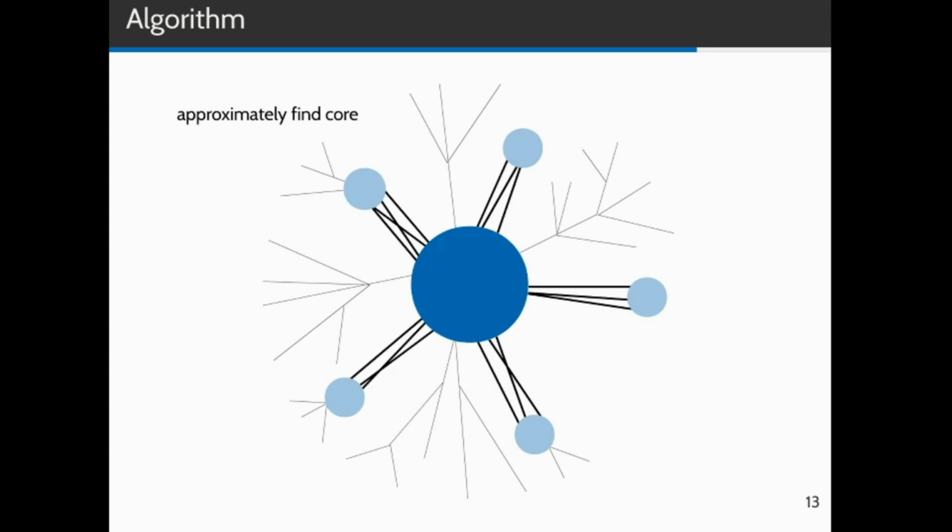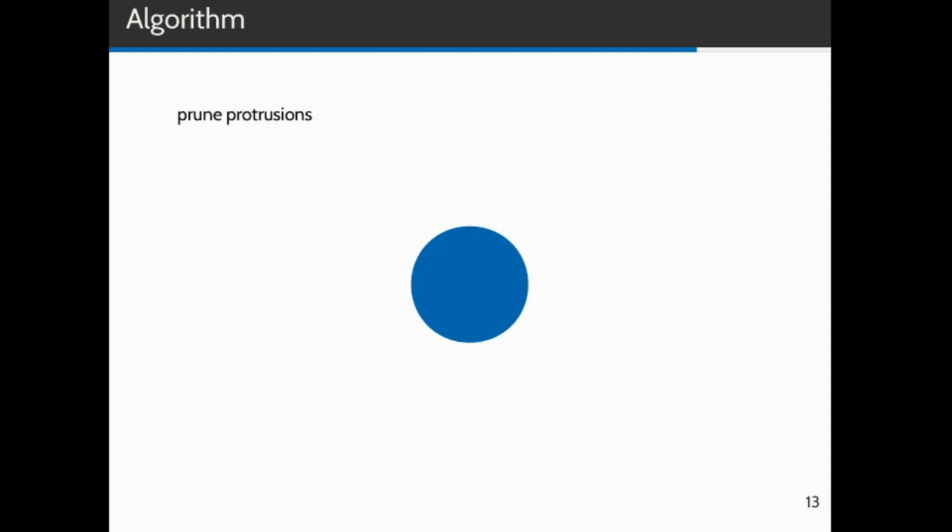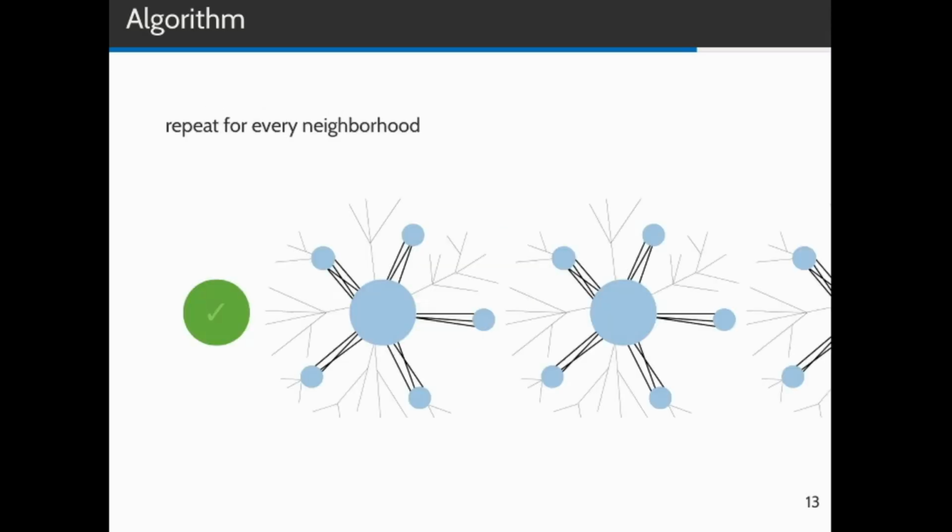As a next step, we prune them. We do so using a result from finite model theory by Feferman and Vaught. It states that it's okay to replace a large tree or collection of protrusions with something much smaller, as long as the smaller graph satisfies exactly the same short first-order formulas as the original tree or protrusion. After pruning, the resulting graph is small enough that we can directly run the naive model-checking brute force algorithm on it. We do so for every neighborhood of the graph.